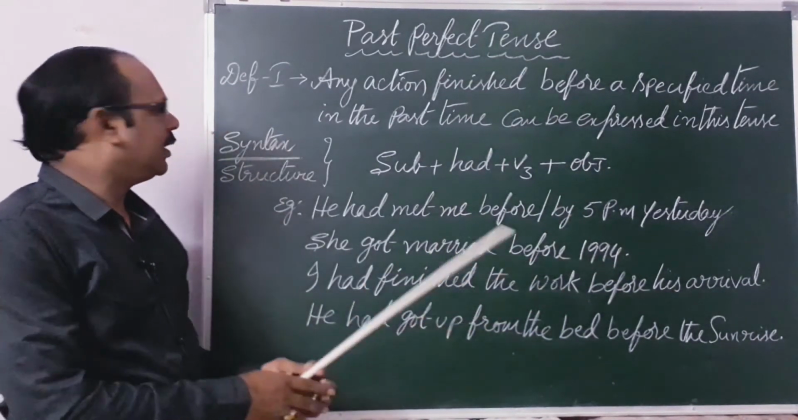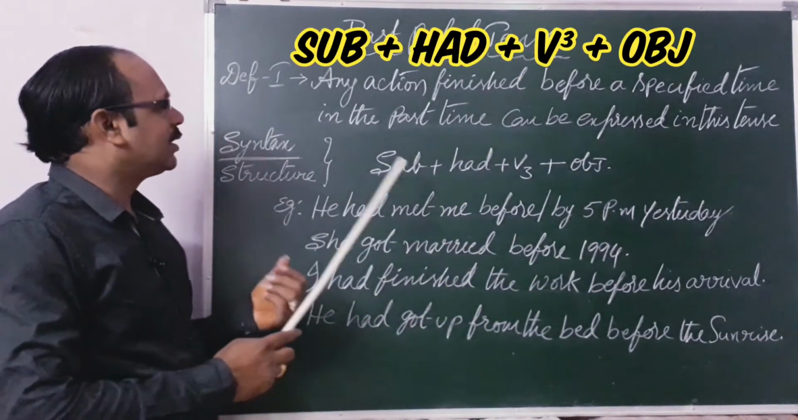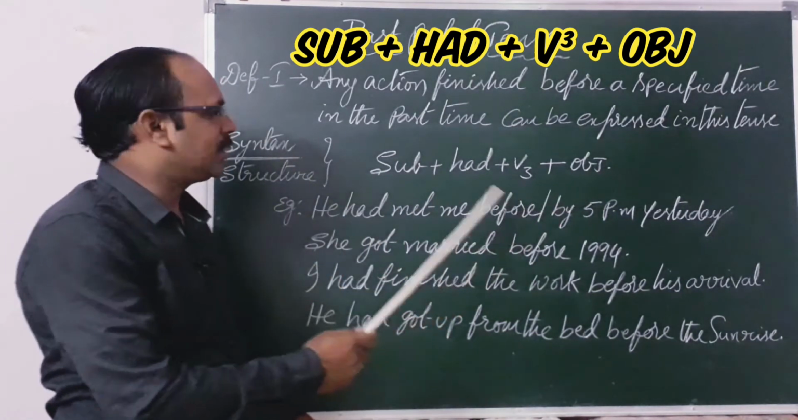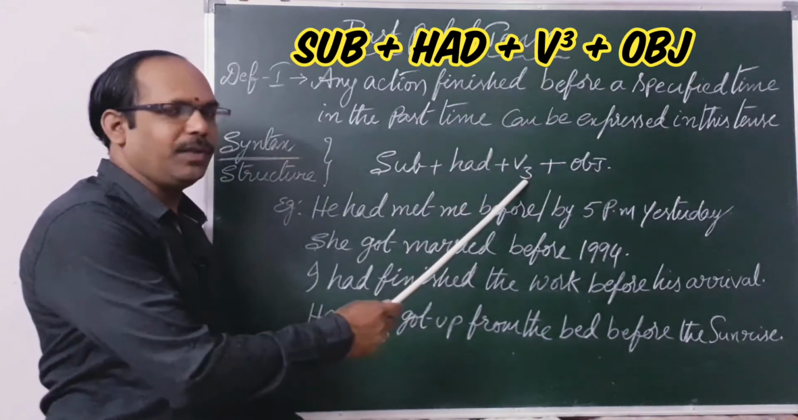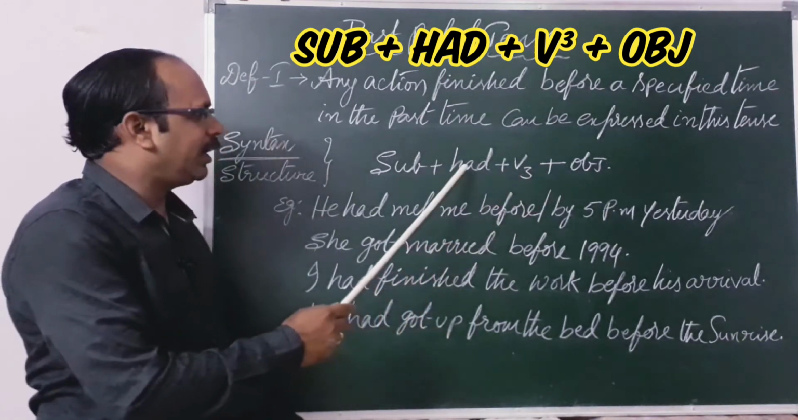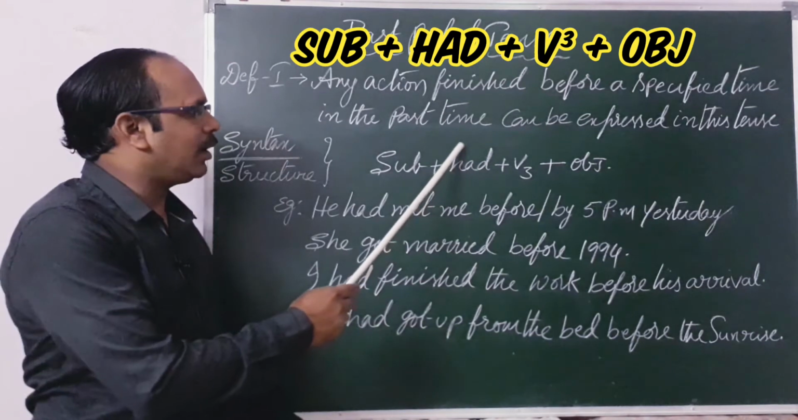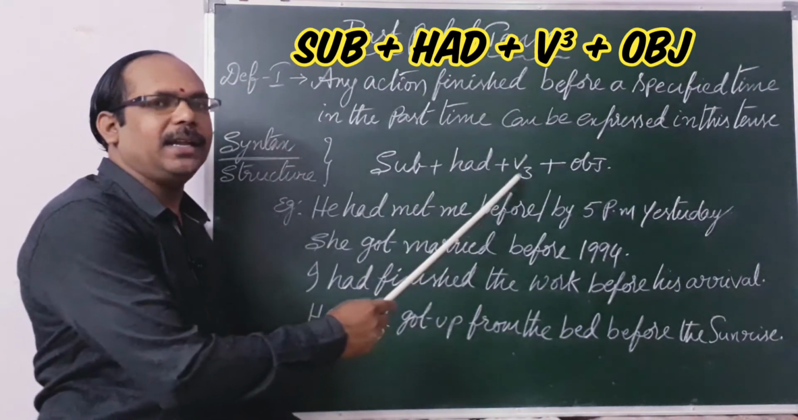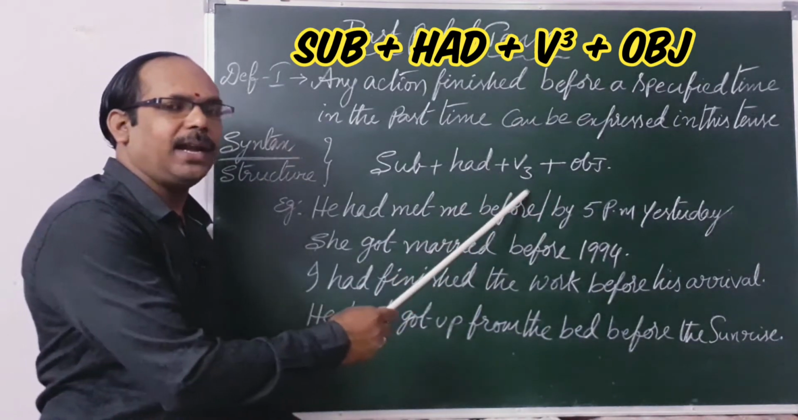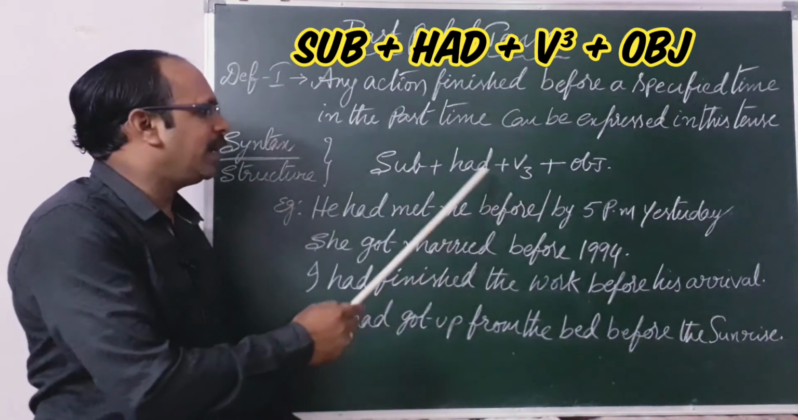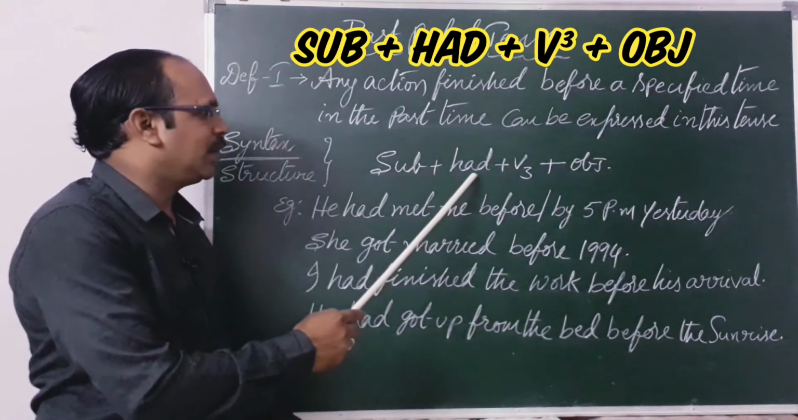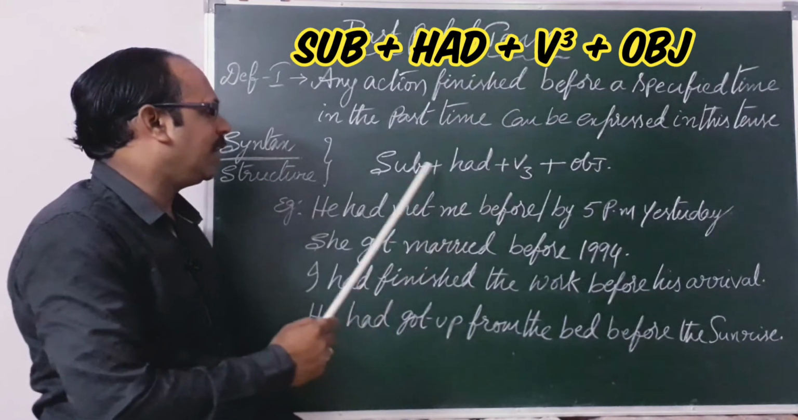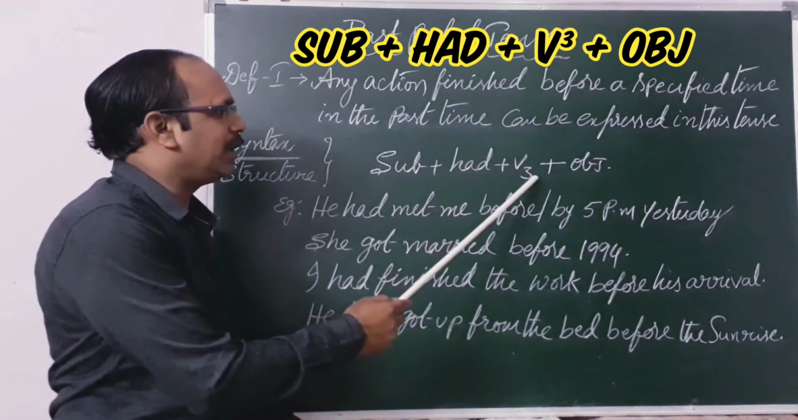For example, syntax: subject plus had plus V3 plus object. Here, in the present perfect, we have to write has or have. But here we have to use the had form, past tense. So had plus V3. Subject plus had plus V3 plus object.